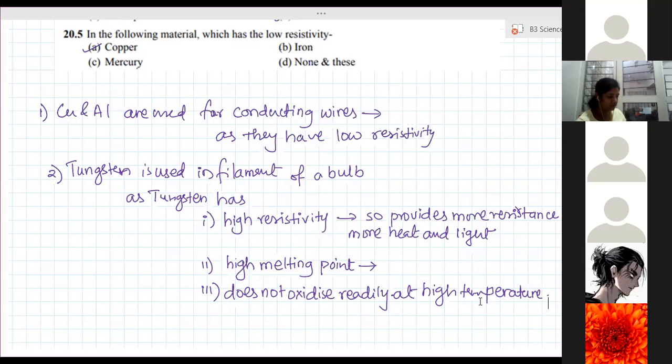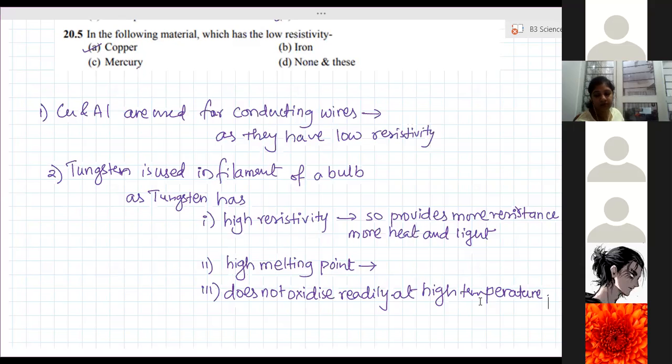Ma'am, I didn't understand the first point properly. What? Like how does it produce heat and light energy when it has more resistance? Whenever there is more resistance, what happened? How is the resistance provided? By number of collisions? Yes, ma'am. So whenever there is a collision, any two objects collide, they produce heat energy. Yes, ma'am. So more collision, more amount of heat energy will be produced.